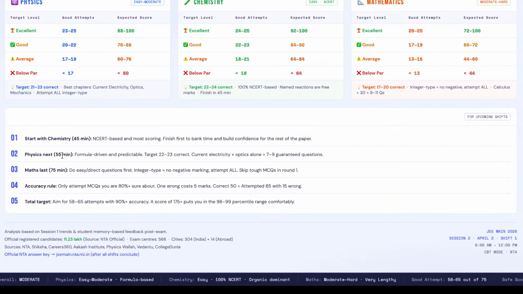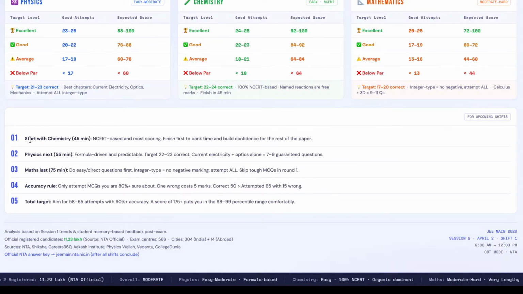So this particular analysis that you see right now is completely based on the shift one difficulty level. In shift one, people have said that chemistry was doable in 45 minutes. So if you are appearing for a future exam, make sure that even if the question difficulty level is high, you are able to solve as many questions as possible in the first 50 minutes of the exam.